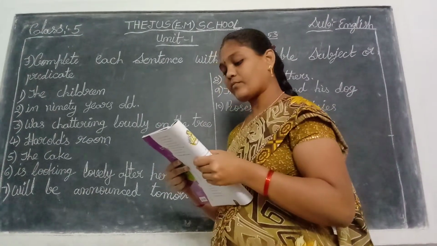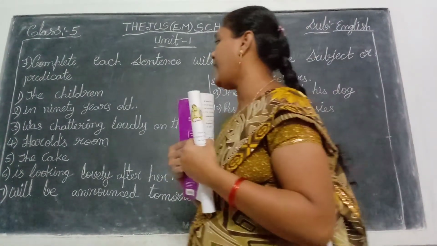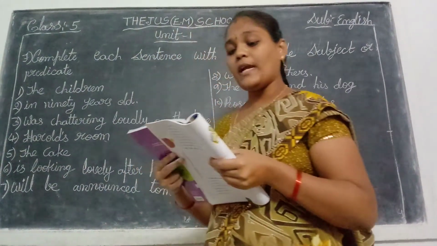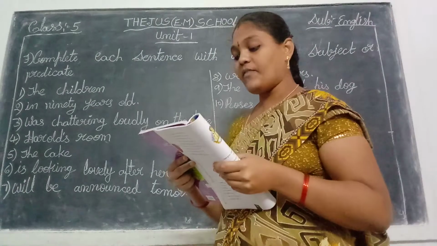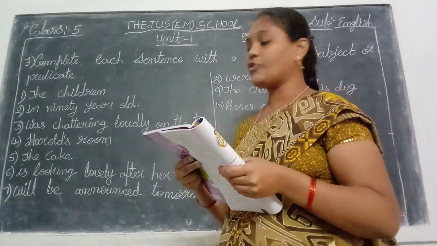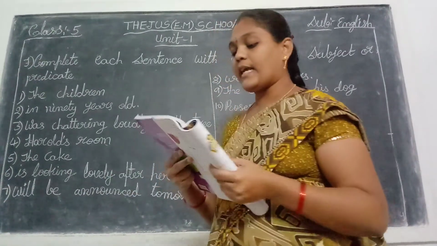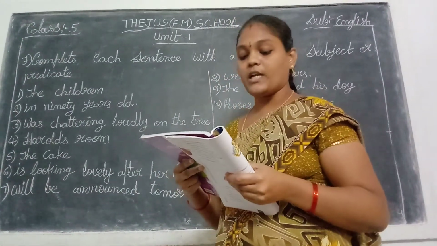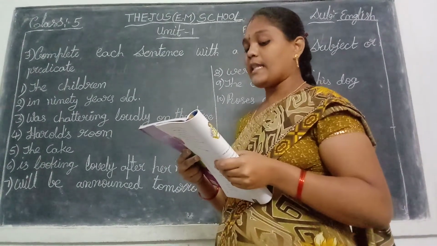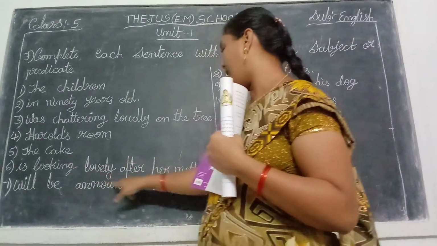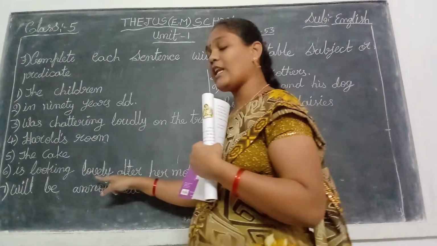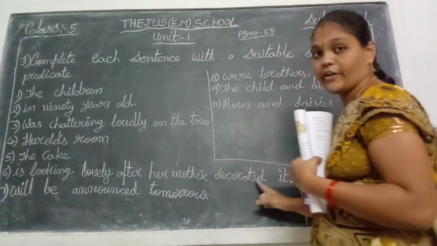Next. Dash is very untidy. What is that? Harold's room. Harold's room is very untidy. Fifth one. Dash should be ready in half an hour. So here, dash, you write the subject. The cake. The cake should be ready in half an hour. Next. Deepti's bedroom. Given subject. You write the predicate. Deepti's bedroom is looking lovely after her mother decorated it.